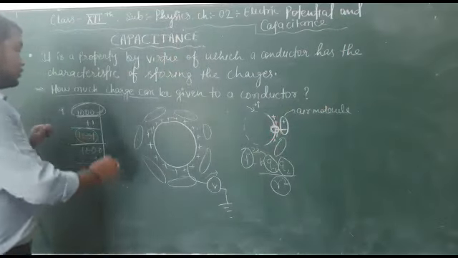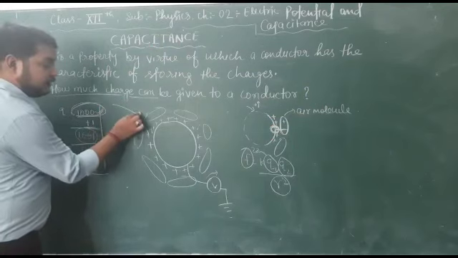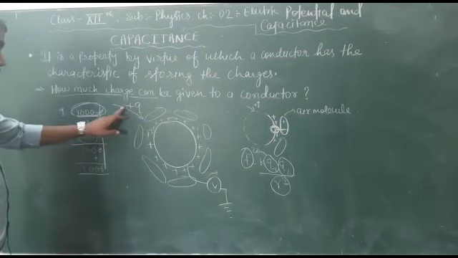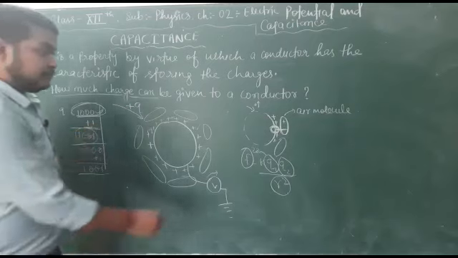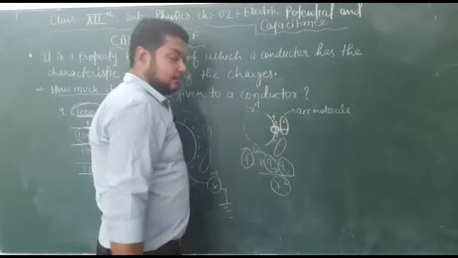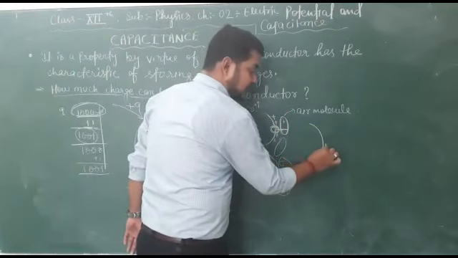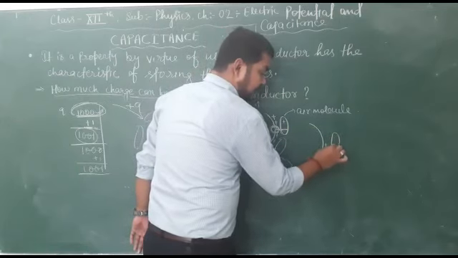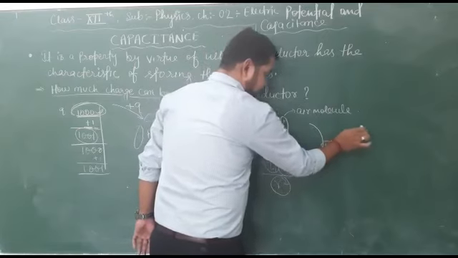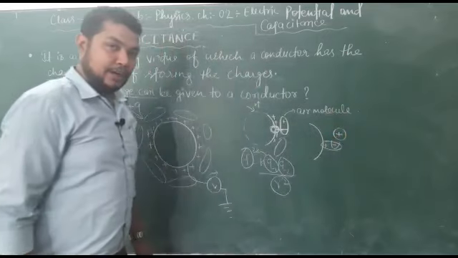But as we have increased the value of external charge on the conductor, that extra 1 charge will try to attract the 1 negative charge from the air molecule. When this extra 1 charge attracts the negative part of the air molecule, the negative will come here and hence 1 positive charge will appear outside.